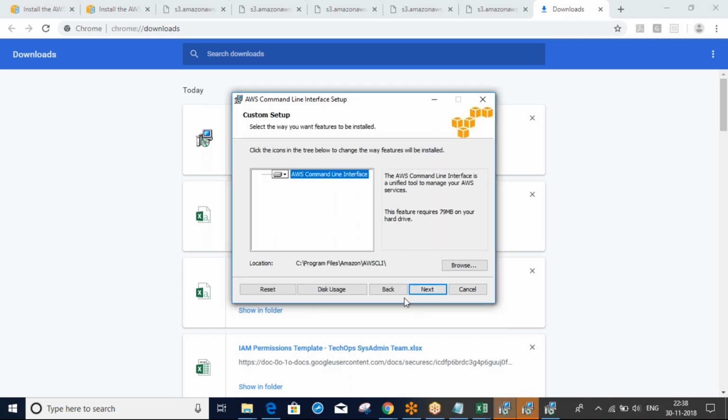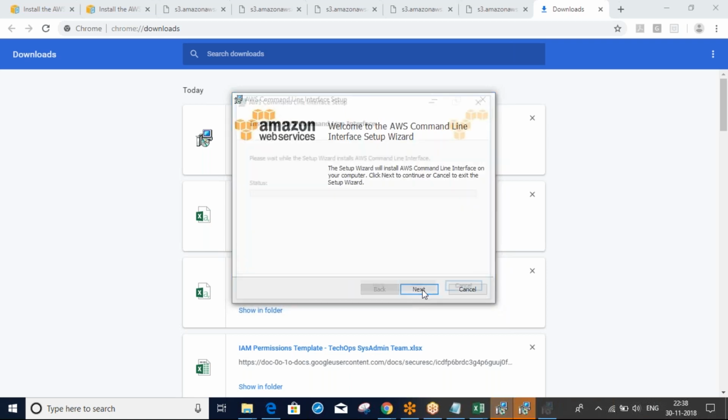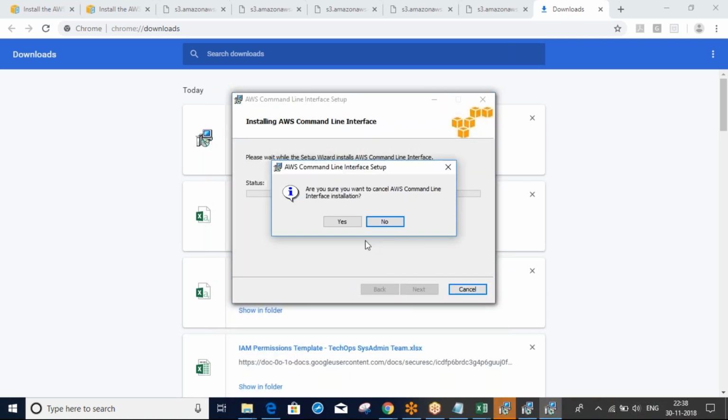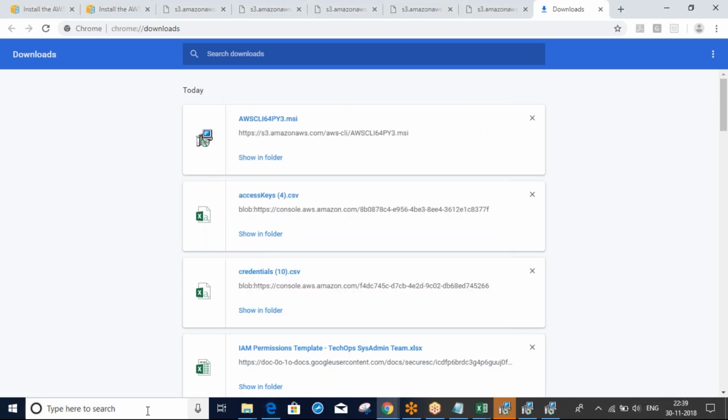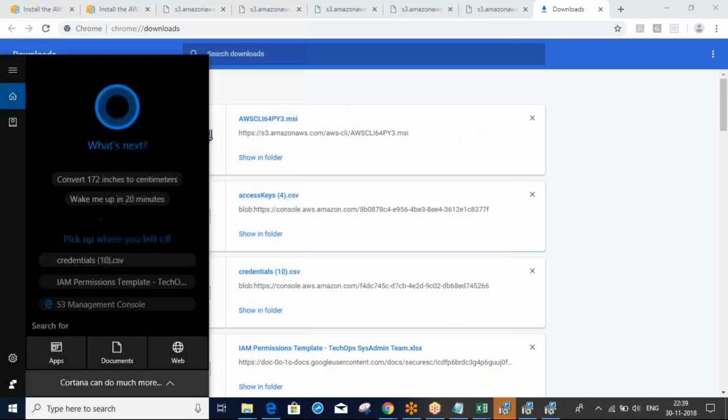Next, then install or cancel. In my case, I already installed, so that's why I'm canceling. In your case, just next, finish. That's it. Sandeep, any questions here? No. Simple. Just click that exe file and next, finish. So leave it. Once you download and install, open your command line.